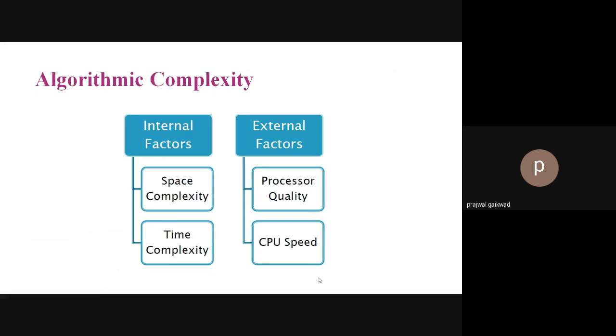External factors are processor quality and CPU speed, which depend on how our machine is and how we are running that algorithm on our machine. So those are external factors.